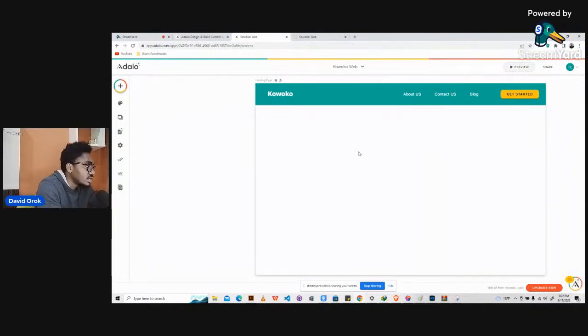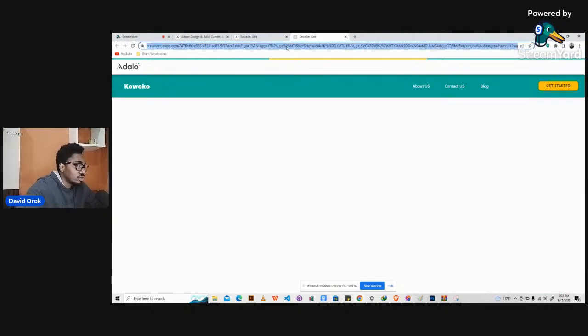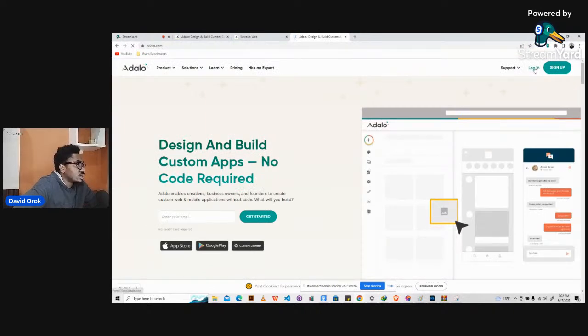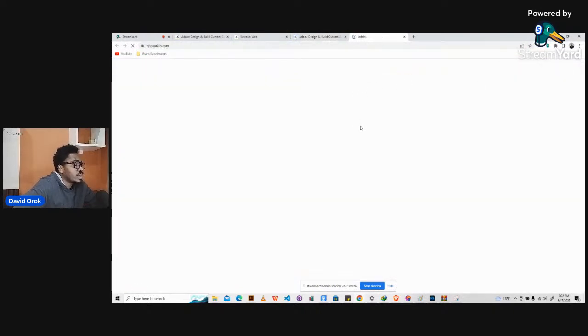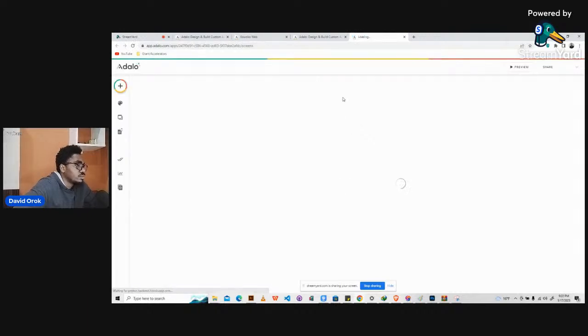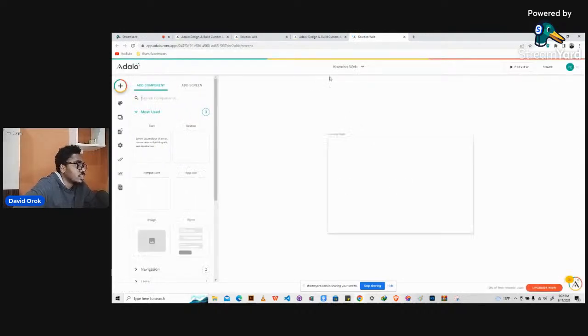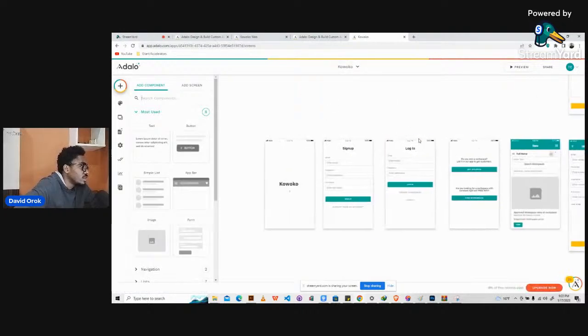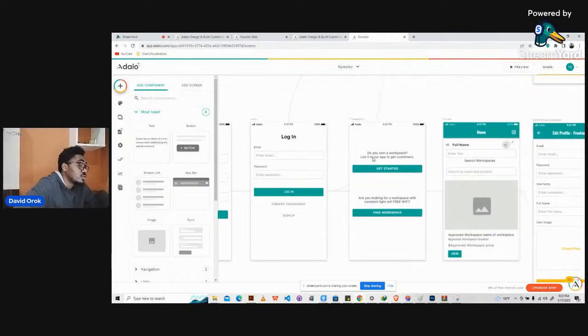So we have created this. The next thing we're going to do, what do we do next? We had some things for onboarding. Well, do we have to onboard them? Yes. So let's use another tab to access the previous design and see what we had there. We had some very simple onboarding screen. So let's go to Kowoko itself and see. Yeah, we had something cool.